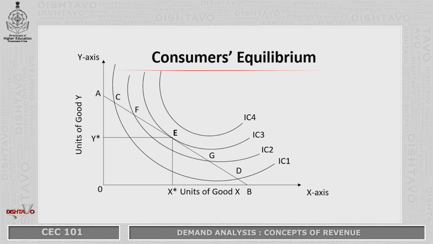Therefore, IC3 is the indifference curve tangent to the budget line AB at point E. The consumer achieves equilibrium at point E, where the units of good X are optimum at X star and the units of good Y are optimum at Y star. Below the budget line, the consumer cannot achieve a higher level of satisfaction, because IC1 and IC2 are lower than IC3, and the consumer cannot move to IC4 because that is outside his budget.